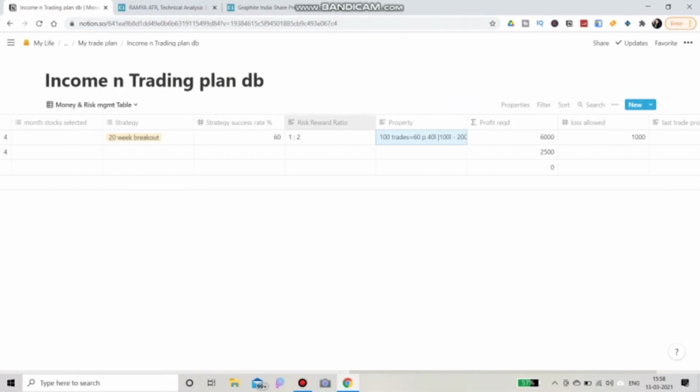Otherwise, you can use last week's profit or last week's extra profit as a stop loss. So you can do that, or you can also have how much is allowed, you can adjust according to the loss. So these are a few methods where you can manage your risk. So I'll give the link to this table. If you want to use it, you can use it. It will come in handy when you are at the market during market hours.